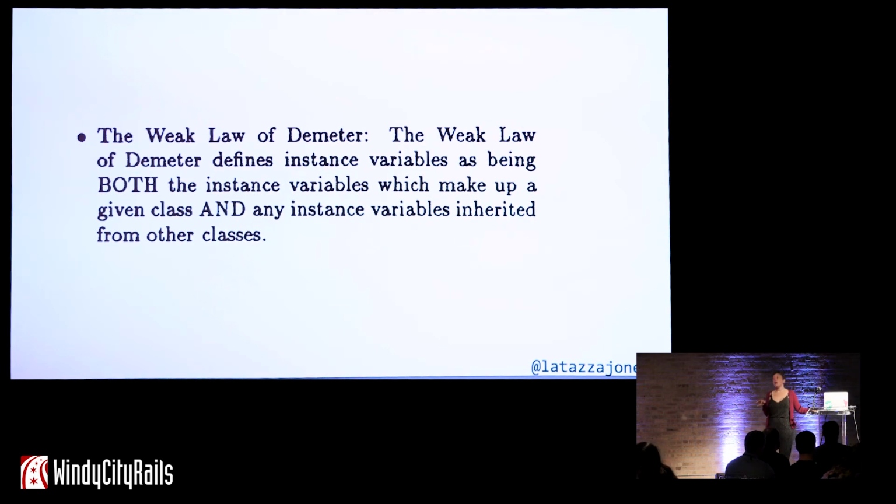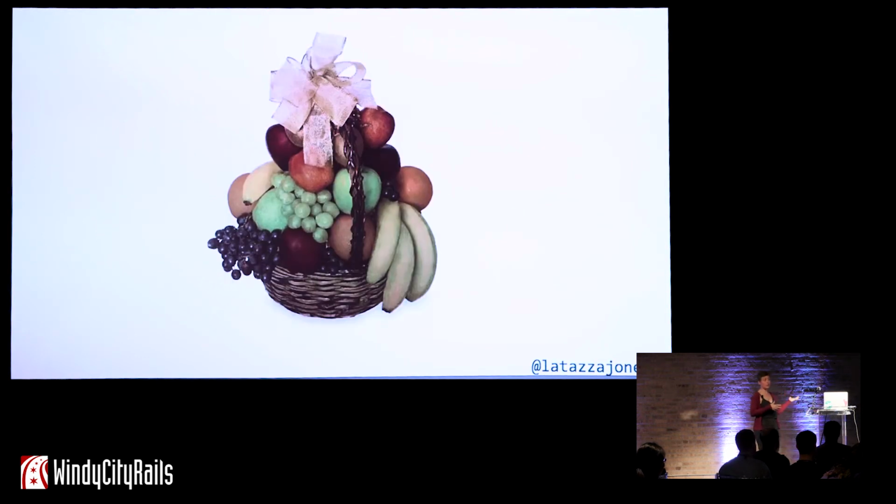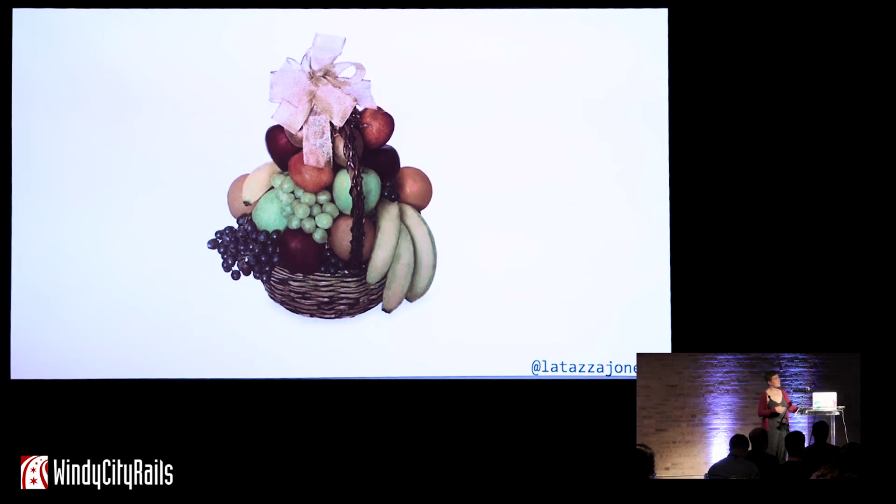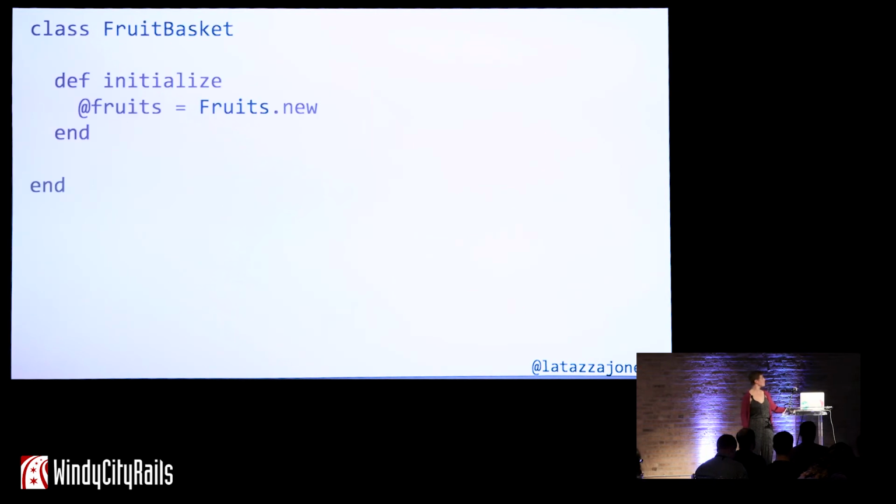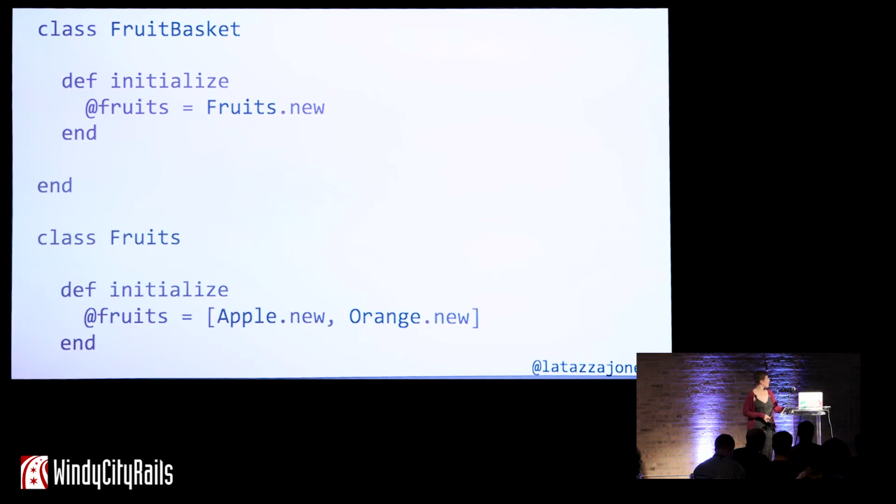And like all engineers at Northeastern University in 1988, we're going to use an example of a fruit basket. So, of course, fruit basket. That's what I would have thought of first, too. So let's go ahead and build our fruit basket domain. We have a fruit basket, and that fruit basket has a dependency called fruits. The fruits has dependencies: we have apples and oranges.